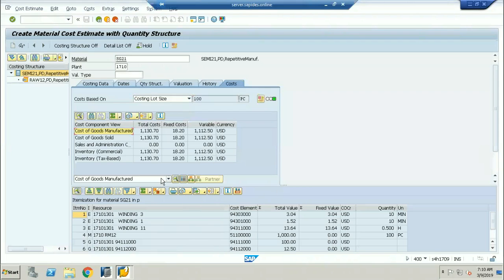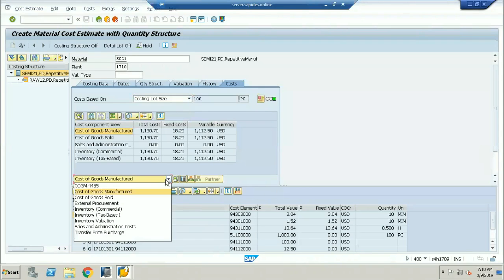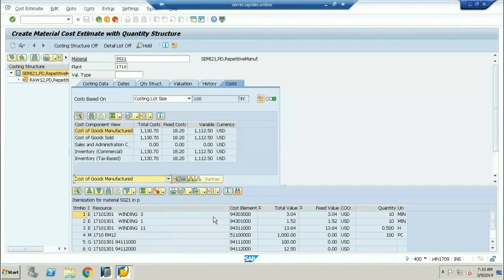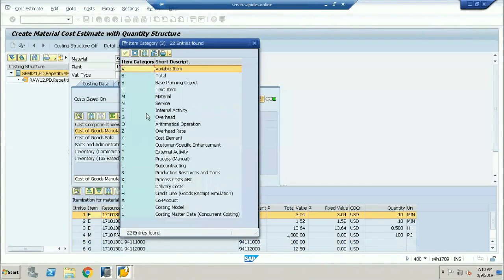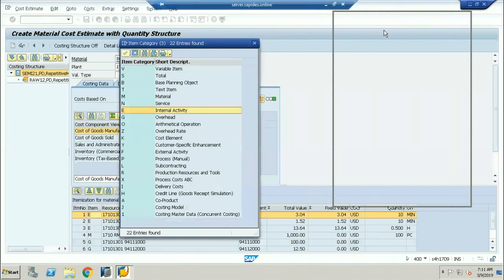Now, if I go to the cost of goods manufactured, and see the cost of goods sold, you can see all the cost estimation over here. These activity types are called secondary cost elements, not primary cost elements, for each and every activity. How do I know? If I scroll down to the item category, M is nothing but a material. E is nothing but internal activity. Very important: internal activity is nothing but your secondary cost element.